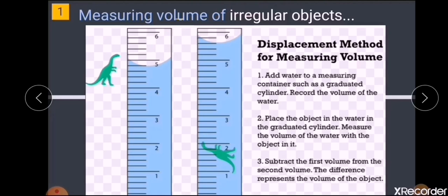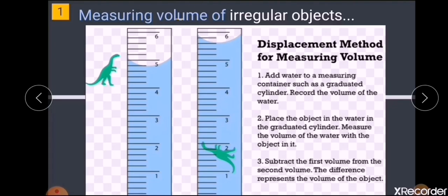For that purpose, we use the displacement method using a measuring cylinder. This was the point I told you when we discussed the measuring cylinder. For finding an irregular object's volume, we can use the displacement method. Let's see how. Take a measuring cylinder, fill water to a particular point and mark the reading. After that, take whatever irregular shaped object whose volume you want to find, and put it inside that measuring cylinder.